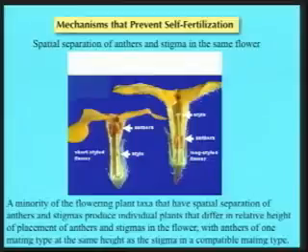Note how the position of the anthers on the rightmost flower is about the same as the height of the stigma on the one on the left. And similarly, the stigma on the style on the right is at about the same level as the anthers on the left. And it turns out that there's a self-incompatibility system that only allows these two floral morphs to cross to one another. At the same time, the placement of pollen on a pollinator, an animal that pollinates the flower, is going to be usually about the same with each visit to an individual flower.